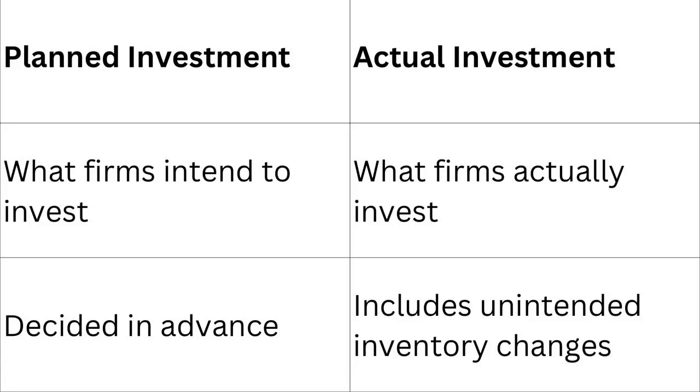Now let's understand the difference between planned and actual investment. Suppose a company plans to invest 100 crores during the year. This is planned investment. But imagine the sales are lower than expected and the company is left with unsold goods worth 10 crore. Those unsold goods become inventory. Therefore, actual investment becomes 110 crores. So actual investment equals planned investment plus unintended inventory investment.